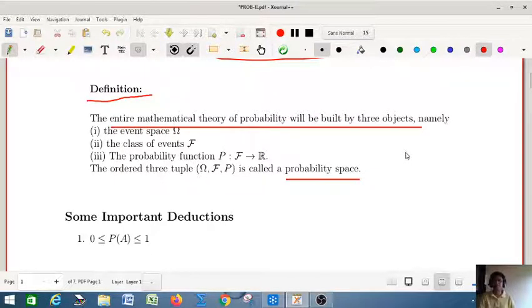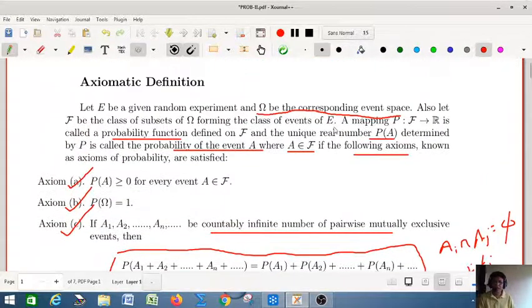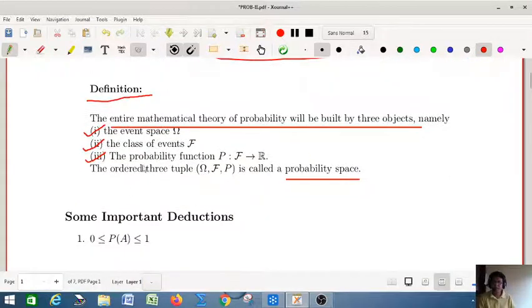Actually three objects are required: the event space omega, which we just talked about, the class of events curly F, and the probability function P from F to R, a mapping just like we explained here.